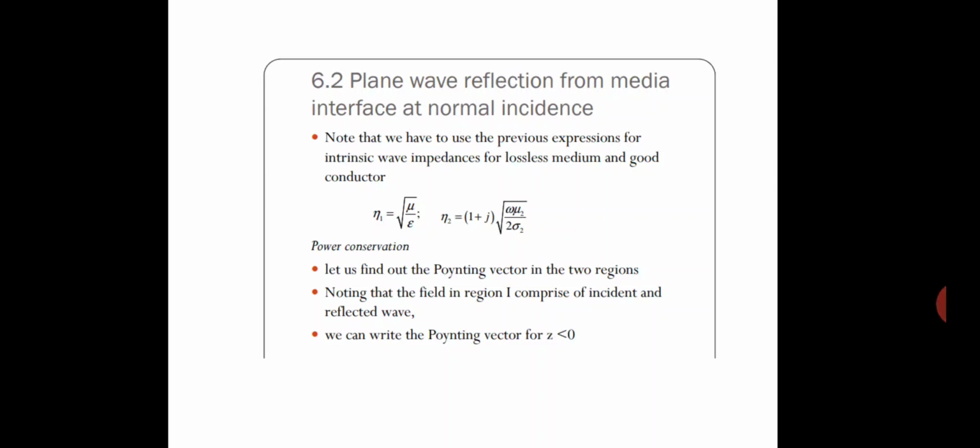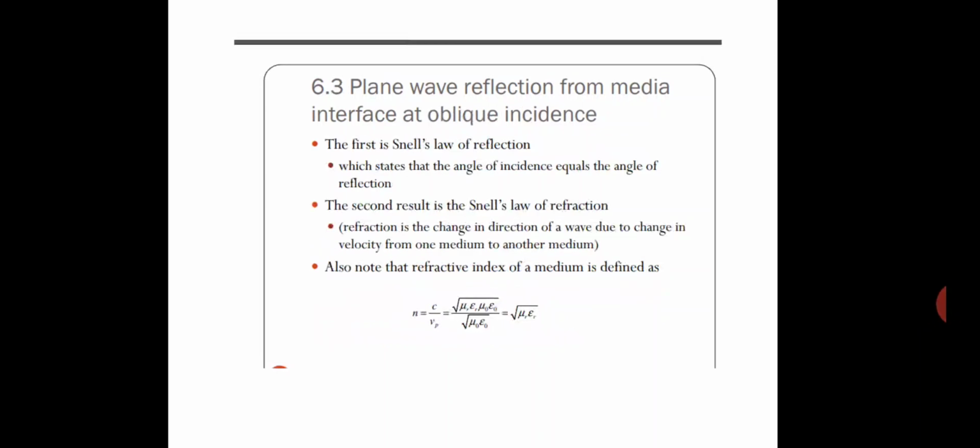Power conversion. Let us find out the Poynting vector in the two regions. Noting that the field in region 1 is a combination of incident and reflected waves, we can write the Poynting vector for z less than 0.